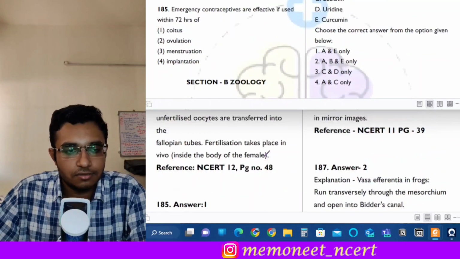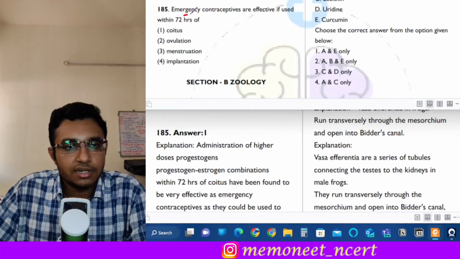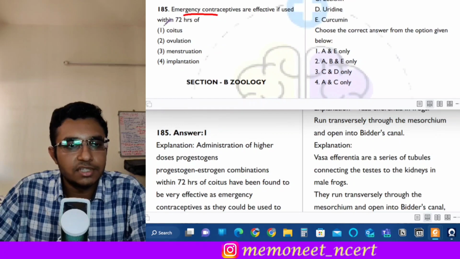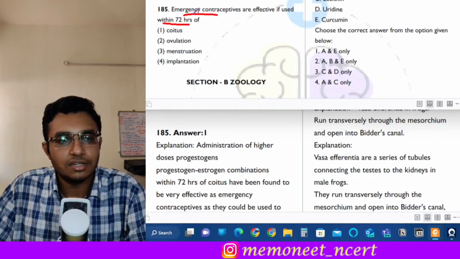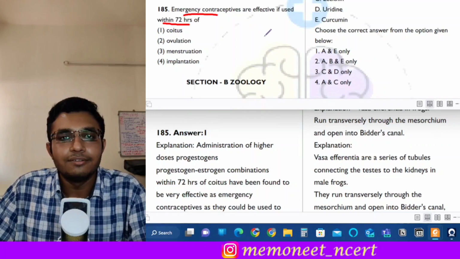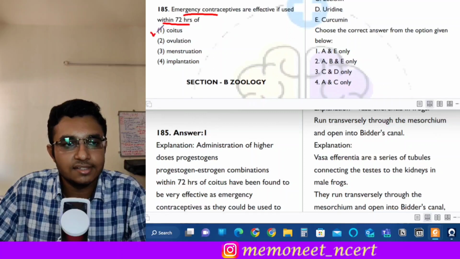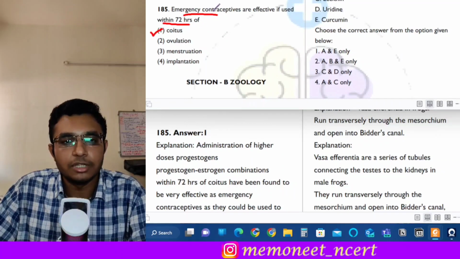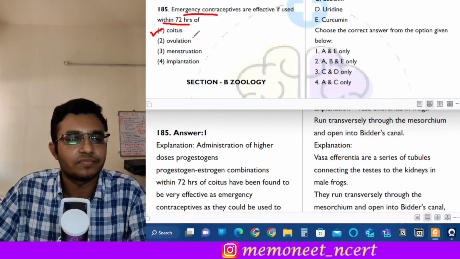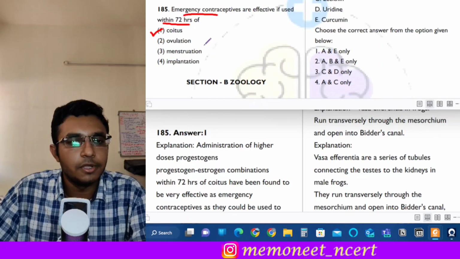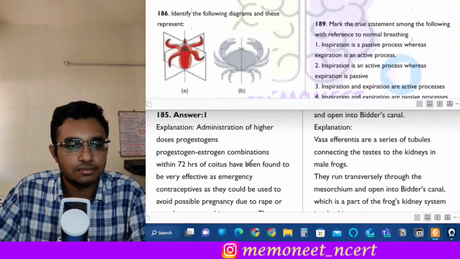The next is question number 185. It is: emergency contraceptives are effective if used within 72 hours of what? Okay. Now see, the function of emergency contraceptives is that they are effective if they are used within 72 hours of coitus. Okay, so here the correct answer is option 1. They are commonly used in cases of rape or in cases of accidents. Okay, so here the answer will be option 1. The next question is question number 186.